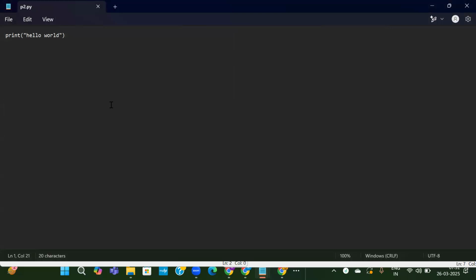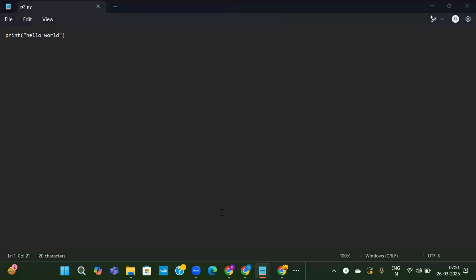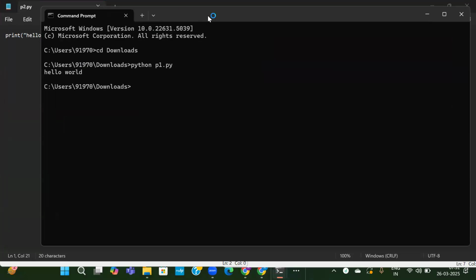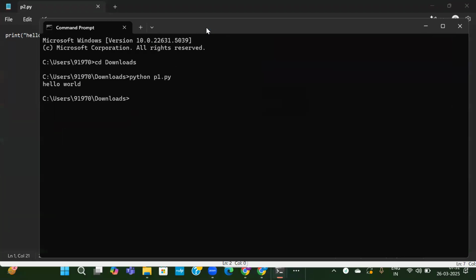Now it is saved, and I want to run it. This is a notepad. I don't have any options like a run button or something like that. So what we have to do is go to the command prompt. Yes, this is my command prompt. Now my Python file exists on the desktop, so I will change to desktop using cd.